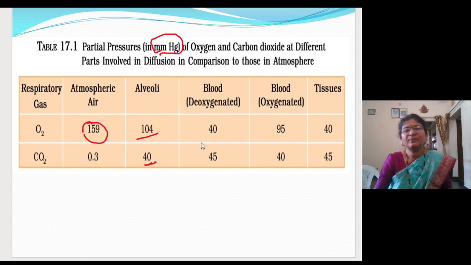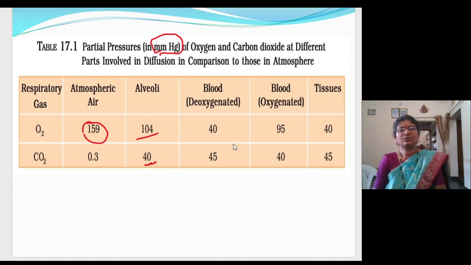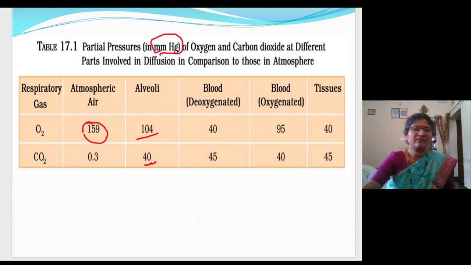So what mainly you have to remember, wherever you will see partial pressure of carbon dioxide, it is not below 40. Just you remember that one. Where the carbon dioxide concentration is more, it is 45 mm of mercury. Where it will be more, in the deoxygenated blood and in the tissues. Why in the tissues? It is because of metabolic activities. Why in the deoxygenated blood? Because the oxygen will get unloaded from the blood. So that you have to remember. Hope you can. Now let me go to the next slide. You have to remember this one. Fine.